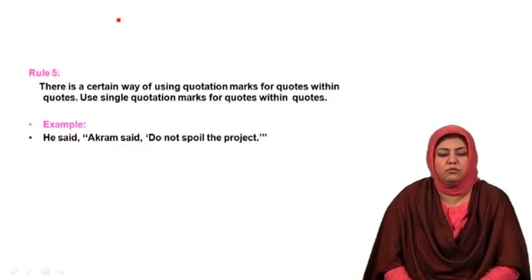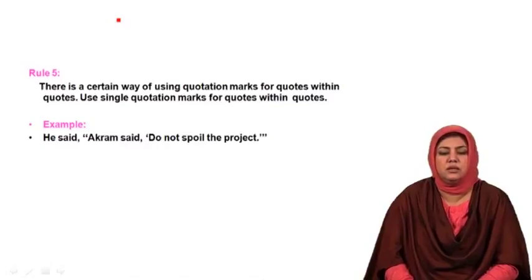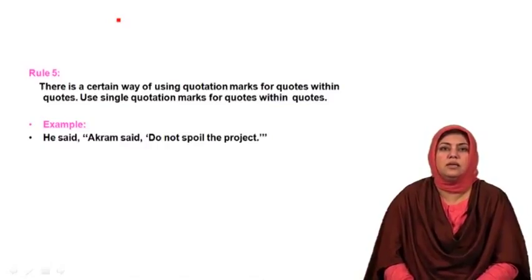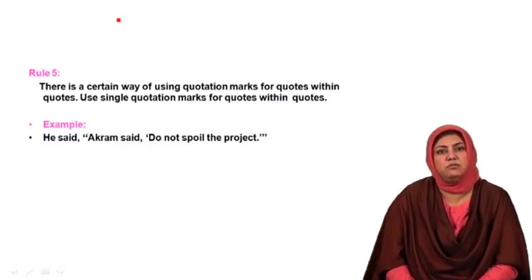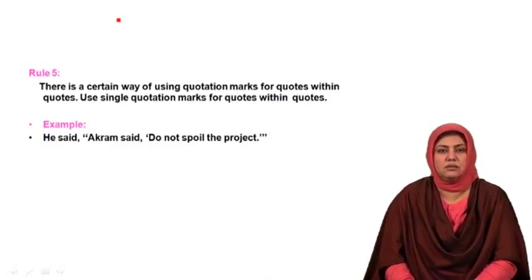So this is the way of using quotation marks within quotes when there is a need to use them twice. One time they would be used with single quote marks, the second time with double quote marks.